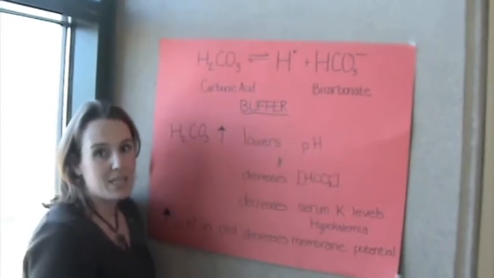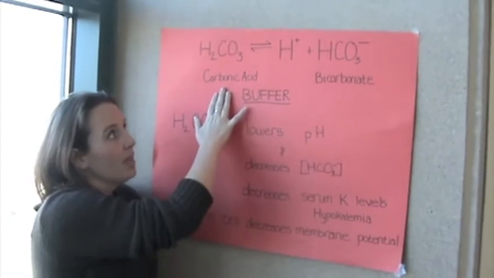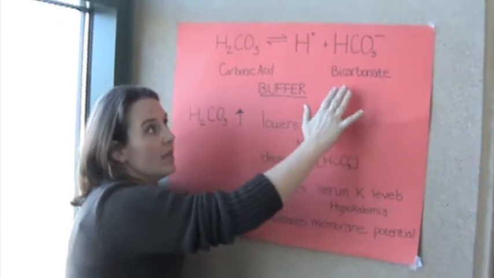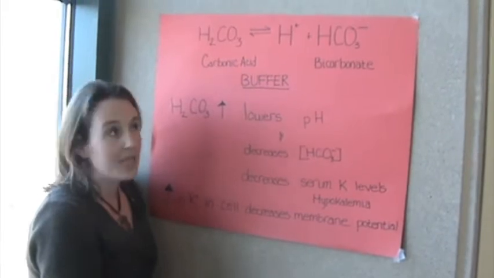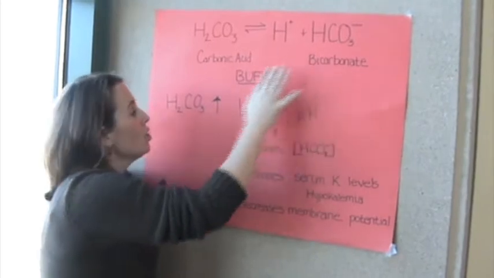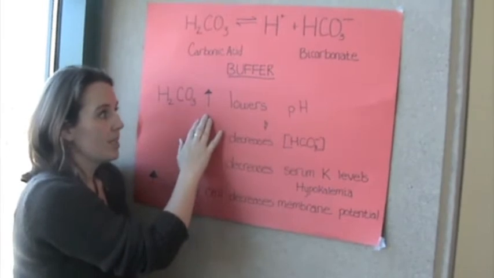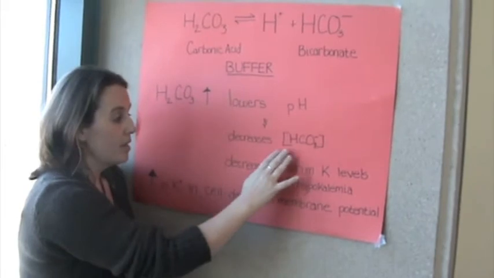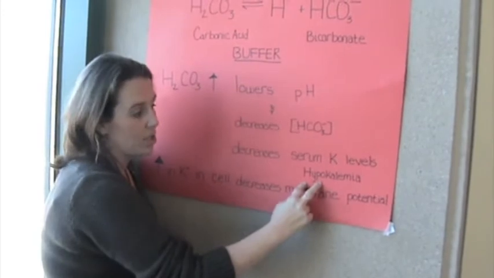The buffer system in acid-base balance is extremely important. The carbonic acid H2CO3 dissociates to hydrogen and bicarbonate HCO3-. In the situation of alkalosis, bicarbonate HCO3- is high in the bloodstream. And when the hydrogen is pulled out of the cell, it bonds with the bicarbonate to produce H2CO3. As the H2CO3 increases in the bloodstream, that lowers the pH, it decreases the bicarbonate, it also decreases the serum potassium levels and causes hypokalemia in the bloodstream.